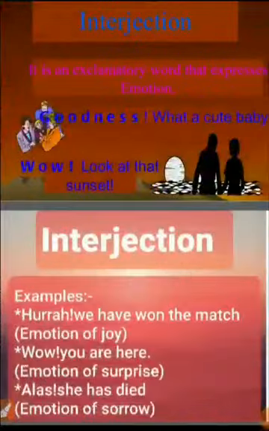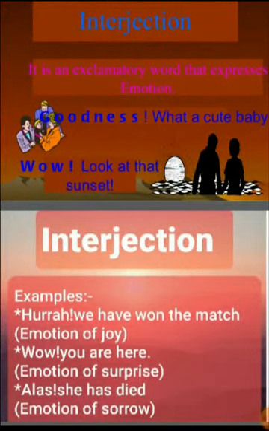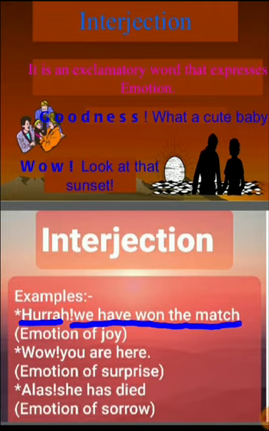Next is interjection. So we try to understand interjection with the help of an example. For example, you're watching a match and your team needs 6 runs in one ball, and then suddenly the player hits a 6 and your team wins. In that situation, in the sudden emotion, you will say, "Hurrah, we have won the match." So an interjection is a word that denotes our sudden feelings and emotions. So words like hurrah, wow, alas are known as interjections.